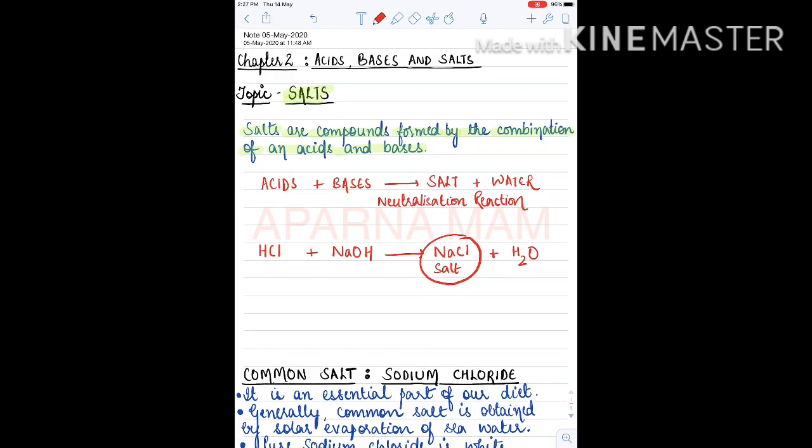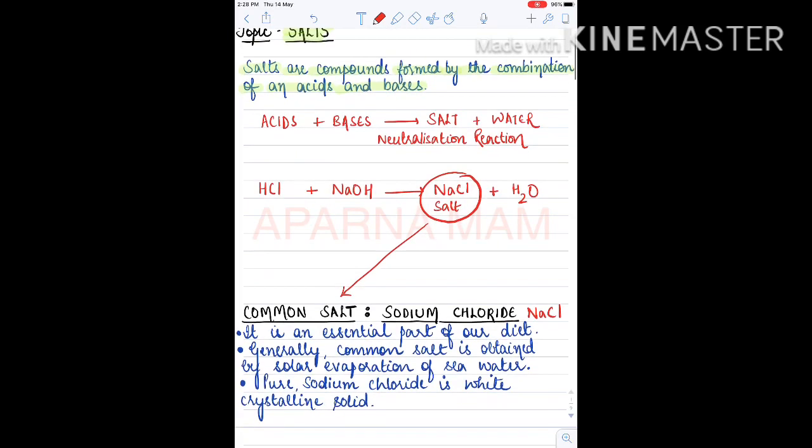So what is this salt? This salt is called common salt and it is known as sodium chloride, whose formula is NaCl. It is an essential part of our diet.